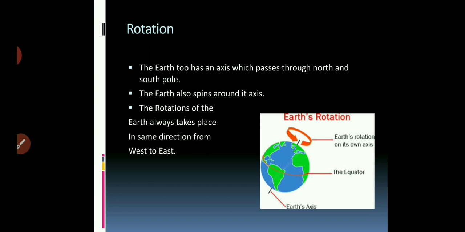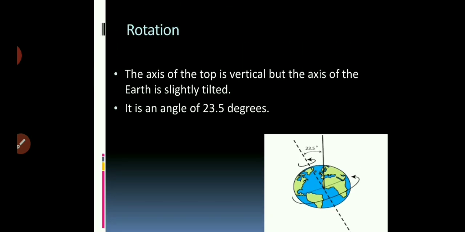The Earth too has an axis which passes through the north and south pole. The Earth also spins around its axis. Third point, the rotation of the Earth always takes place in the same direction, from west to east. The movement of the Earth on its axis causes day and night.